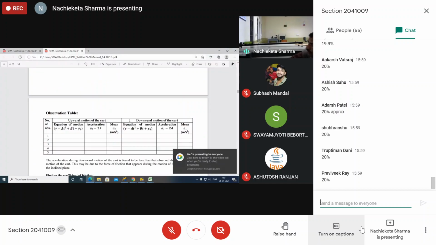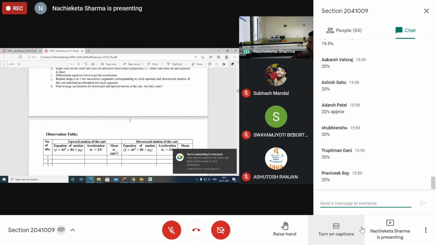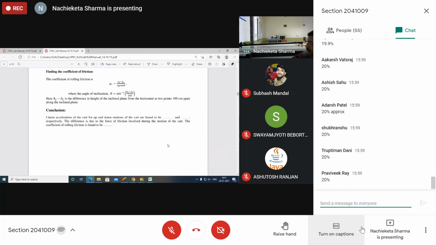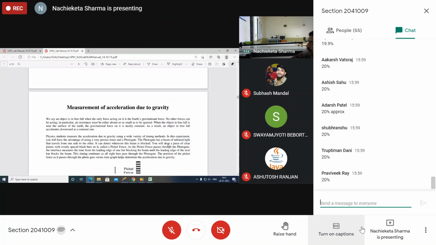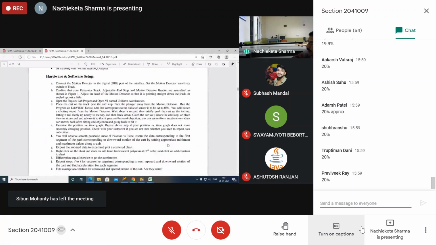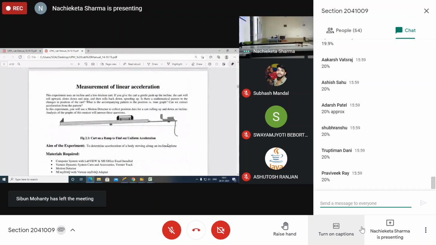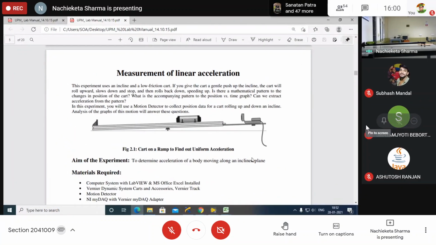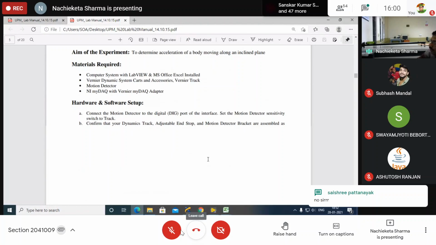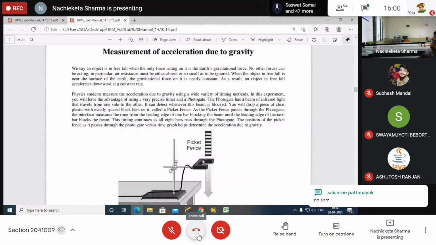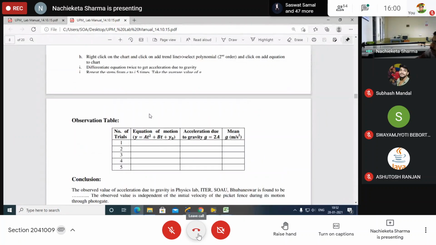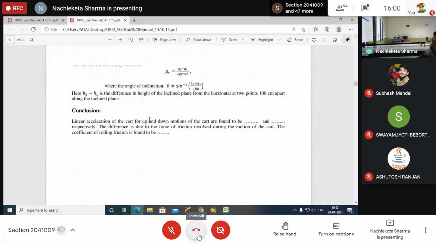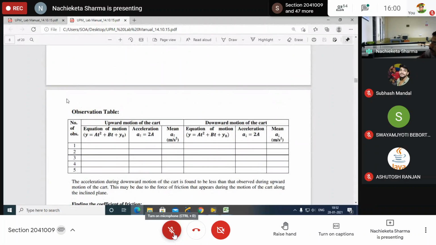So you can write down everything. Any doubt regarding this experiment, please tell me now. Please tell me now any doubt regarding this experiment. So this is the way you have to find out all these things. You have to write down the conclusion part. Here also the calculation, how to write it down, but you have to write down the data table before the observation table.